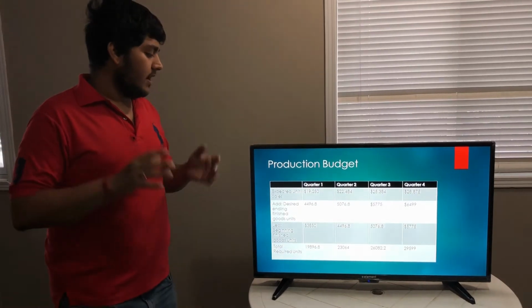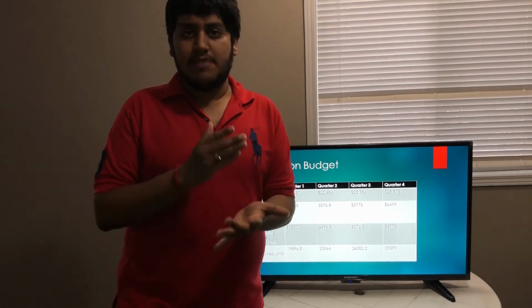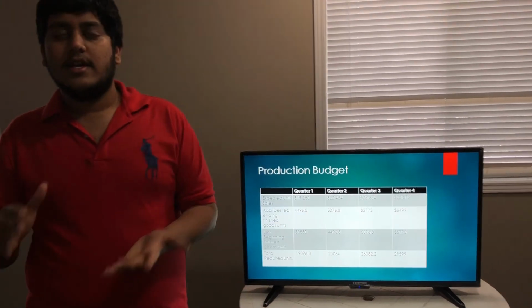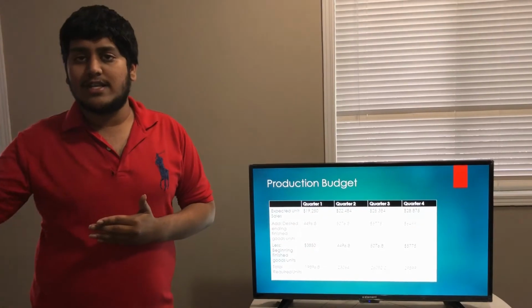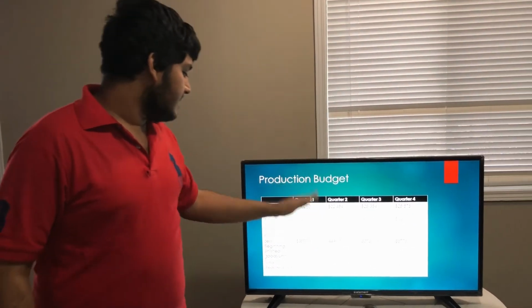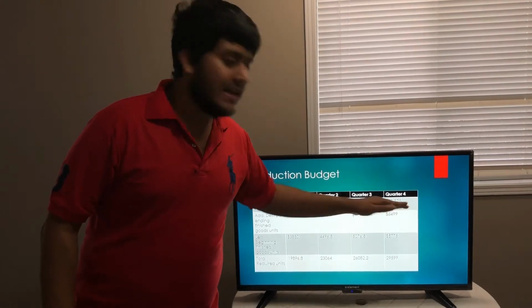So while calculating it, we first calculate per day, per month, then go to per quarter, and from per quarter we need to decide how much we need to calculate for the next quarter as well. So what I've done here is I've calculated per quarter 19,250, 22,484, 25,384, and 28,875.